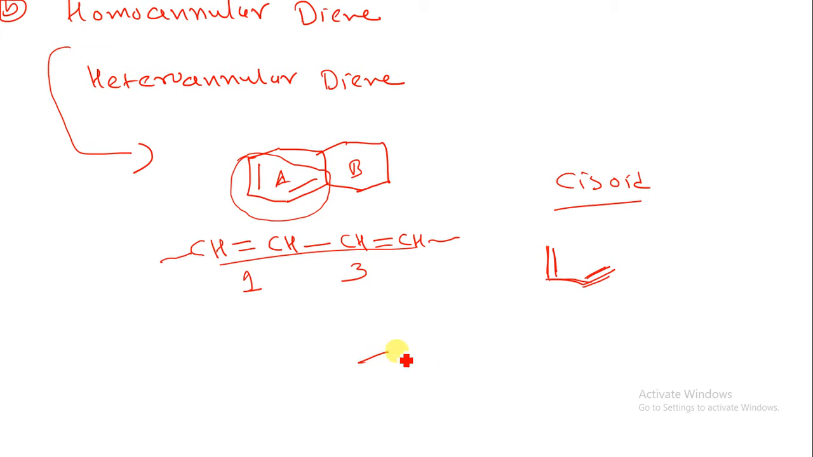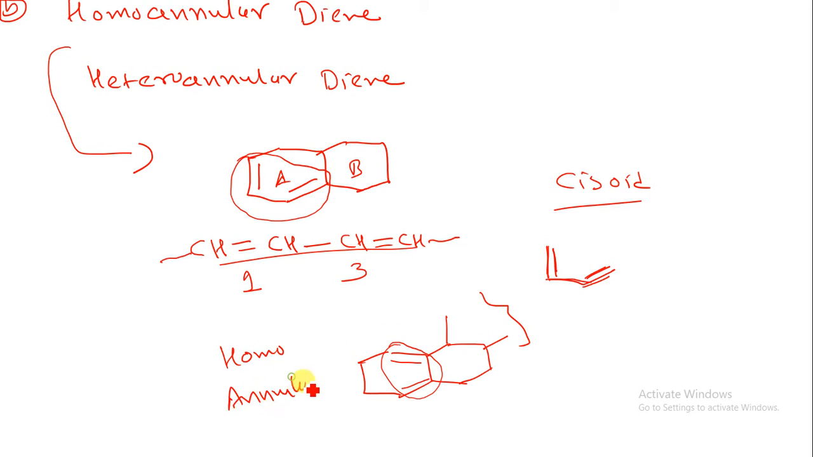Now let us draw one more example of homoannular diene system. Suppose you are having this type of structure, with a linkage over there. Now if I am having a double bond over here, the double bonds should be conjugated. Again I am drawing CH double bond CH, single bond CH, double bond CH. So now we are having a 1,3-butadiene in the same ring. That is why it is known as homoannular diene system.